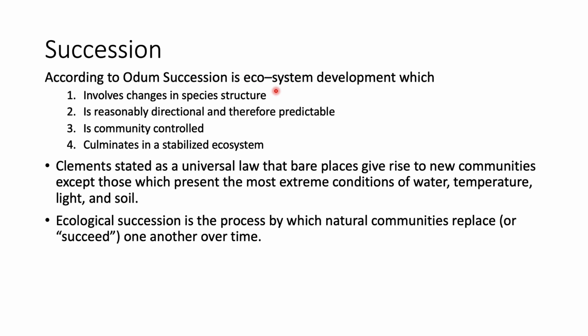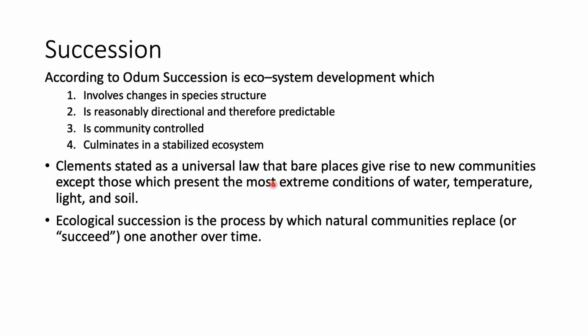Let us look at what is succession. According to Odum, succession is ecosystem development which involves change in species structure, is reasonably directional and therefore predictable, is community controlled, culminates in a stabilized ecosystem. When these four things are satisfied, it is called succession.